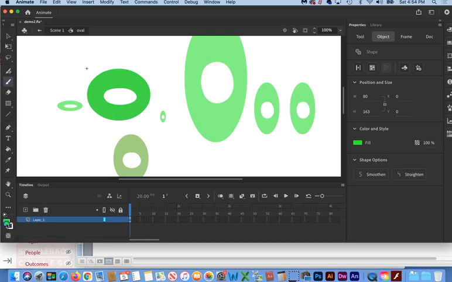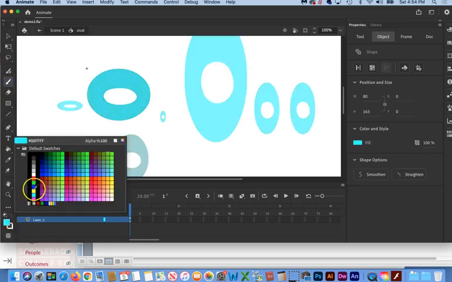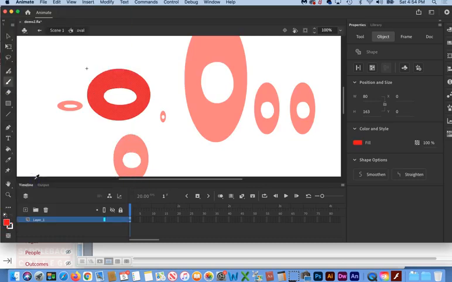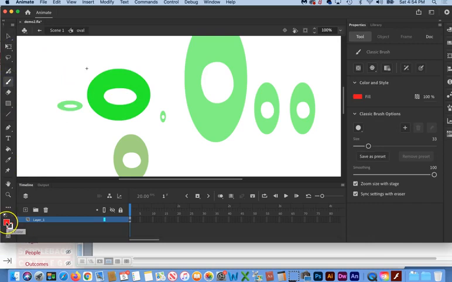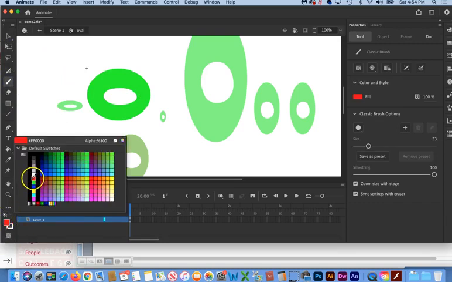Just to make it obvious what we're doing here, I'll click on the swatches and pick... oh, I had the symbol selected, so it changed the color of the symbol. So let me Command Z that. Let me go back to my selection tool, select away so that nothing is selected. Then I'll grab the brush tool again, and it looks like it remembered my color change to red. If not, just go inside, pick your red.